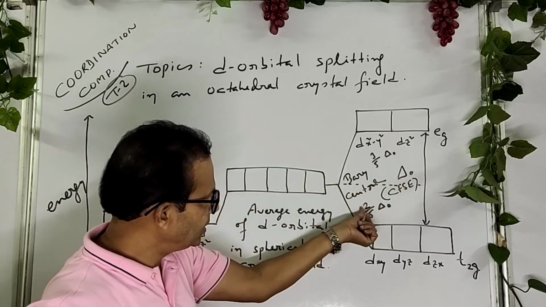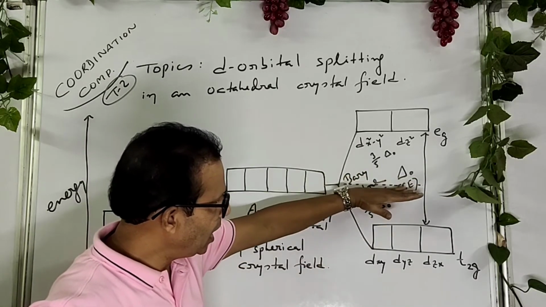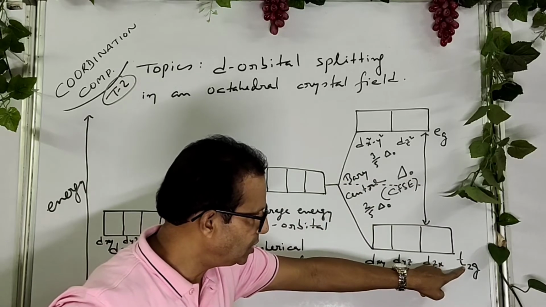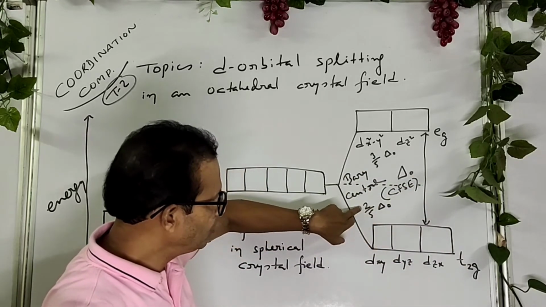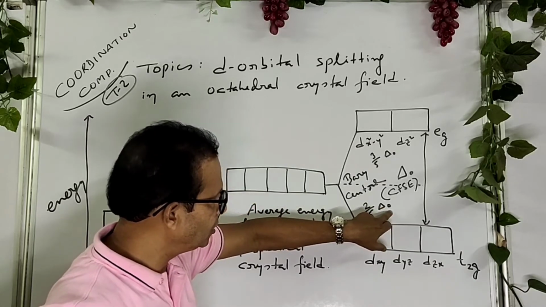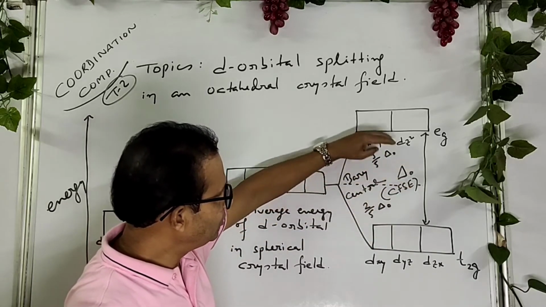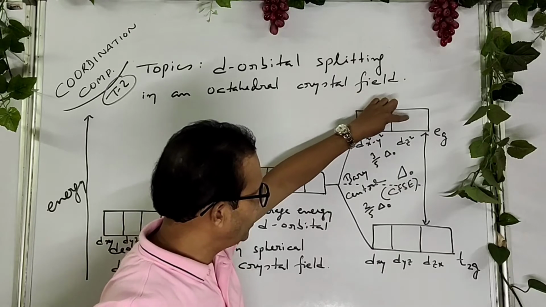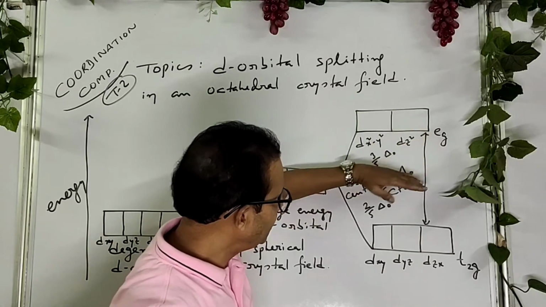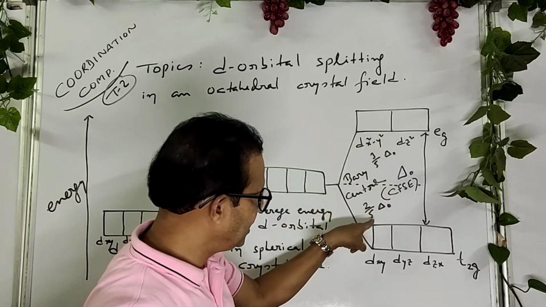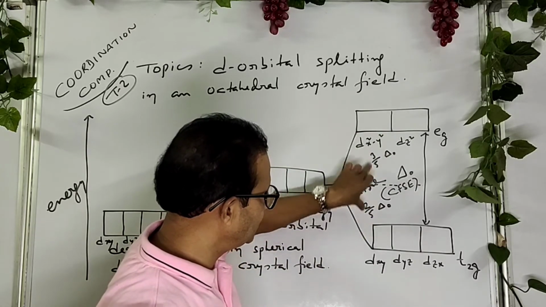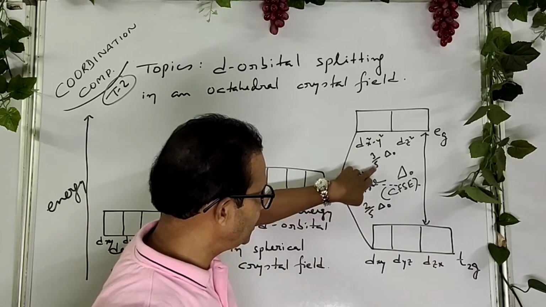If you see it, the t2g energy level decreases by 2/5 del naught, while the 2 d orbitals in eg increase by 3/5 del naught. This is decrease, this is increase, energy decrease and energy increase.